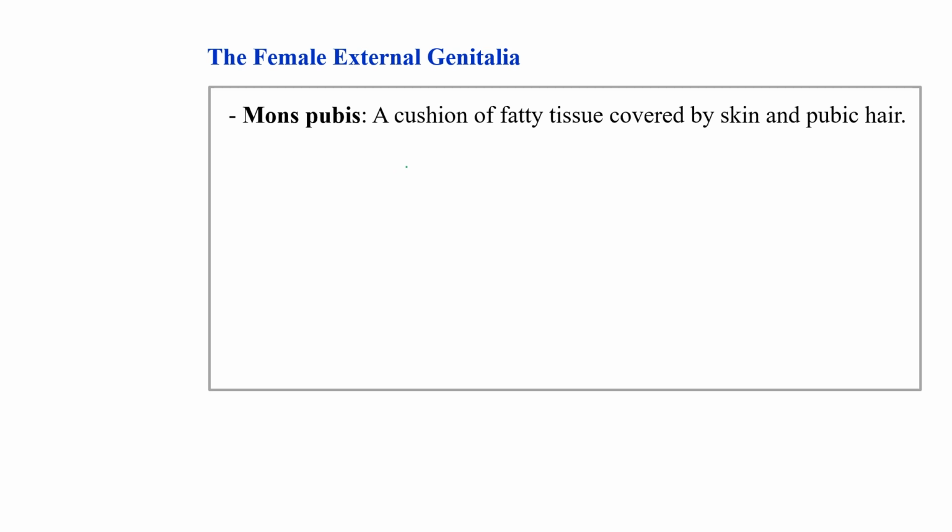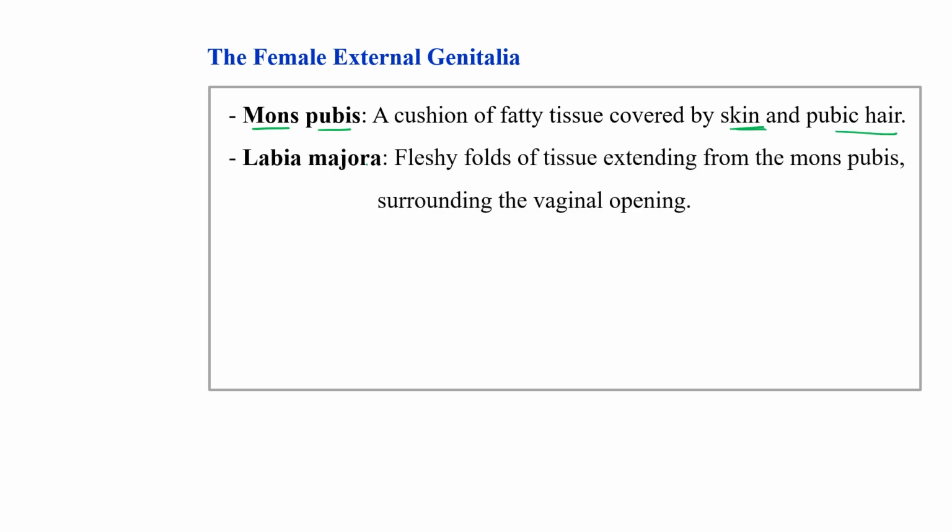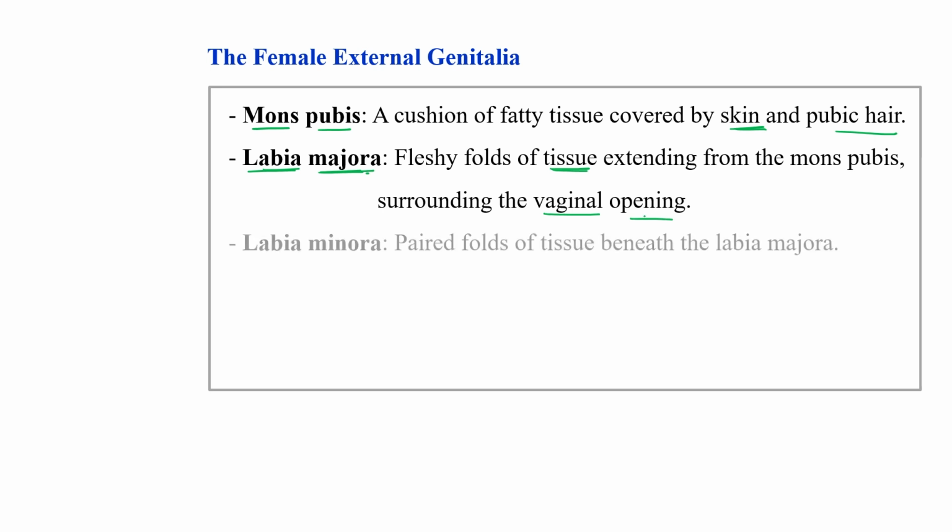Now, the female external genitals. A cushion of fatty tissue present on the female external genitals is known as mons pubis, and it is covered by skin and pubic hairs. Then there are fleshy folds known as labia majora. These are the fleshy folds of tissue which extend from the mons pubis and surround the vaginal opening.